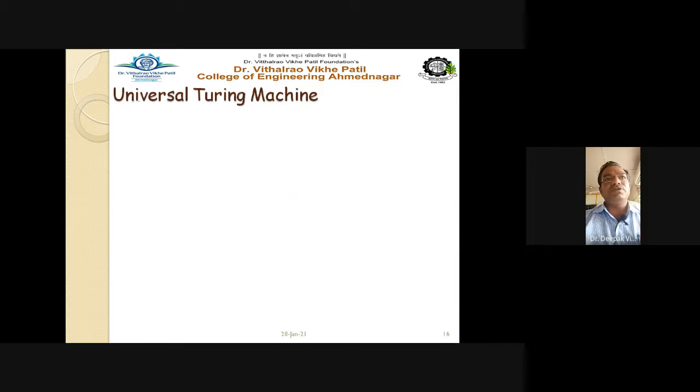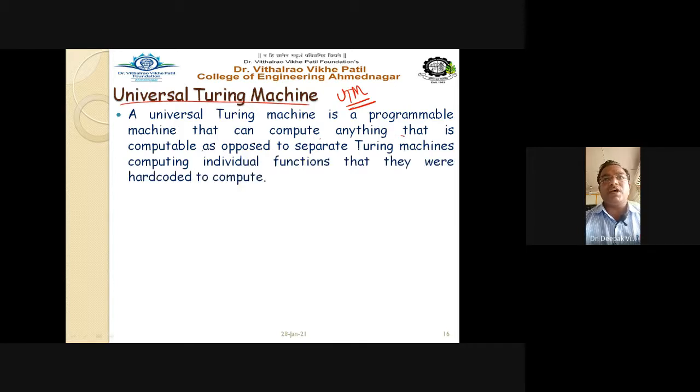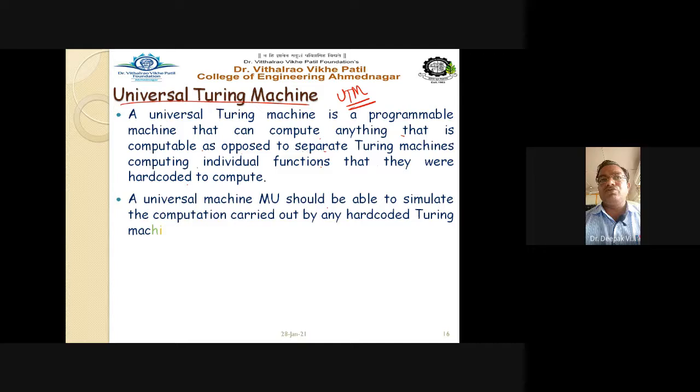The next type of Turing machine is the UTM. It is called the universal Turing machine. So let us see this universal Turing machine. A universal Turing machine is a programmable machine that can compute anything that is computable, as opposed to separate Turing machines computing individual functions that they were hard-coded to compute. A universal machine, or MU, should be able to simulate the computations carried out by any hard-coded Turing machine M.